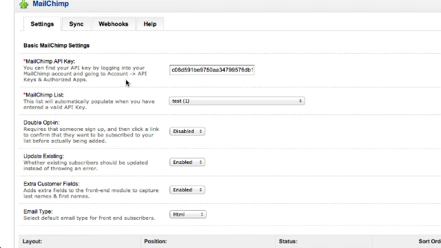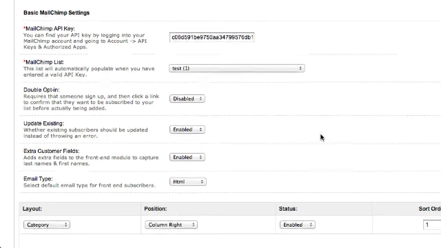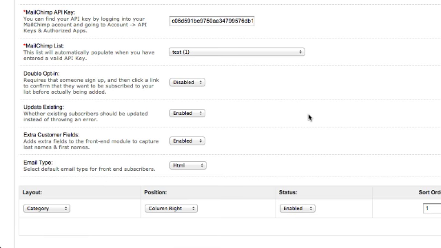If you have any problems trying to find the API key and whatnot, there's a bit of information on the left hand side here which shows you where you can find it in your MailChimp account. We'll run through the features here. The double opt-in, this is basically when someone subscribes to your mailing list, do they receive a confirmation email or not? I personally choose to disable this. You may enable it or disable it, whatever you choose to do.